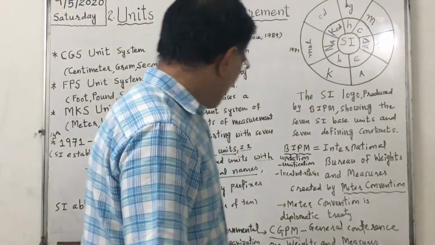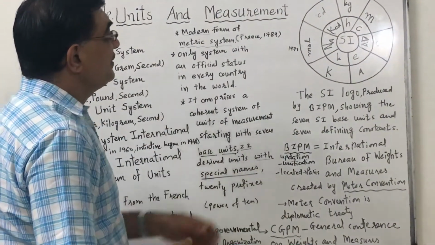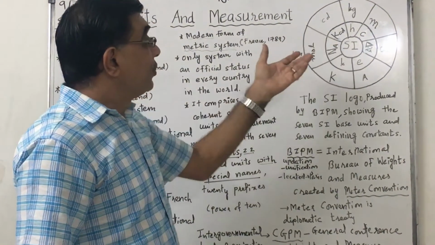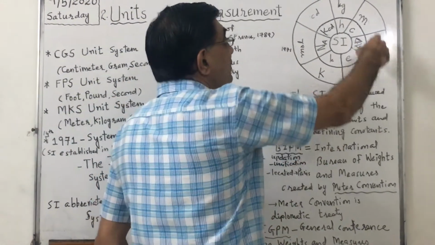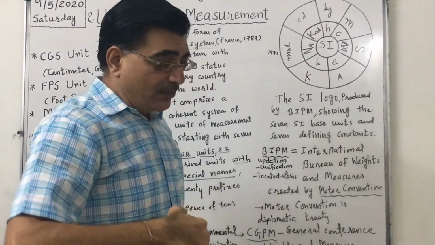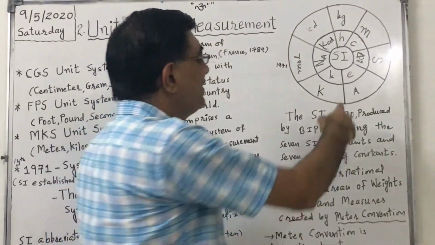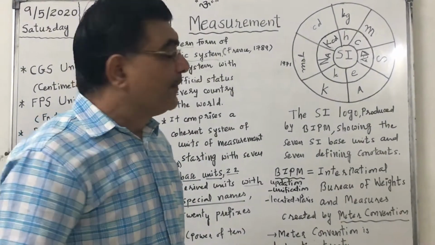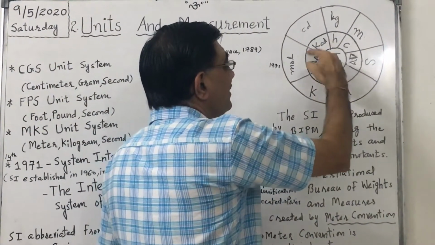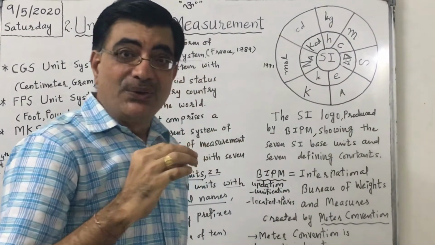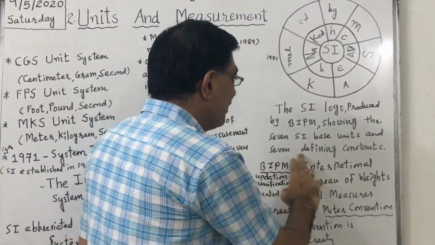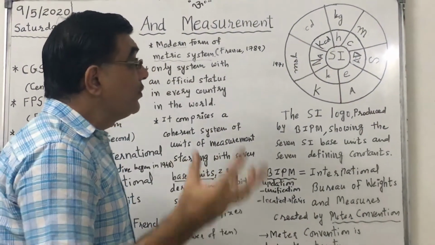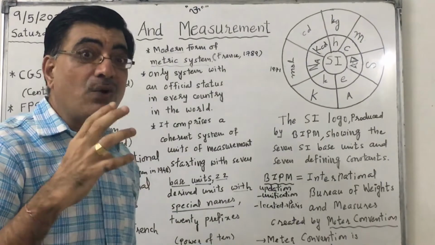Now this is the logo of SI. In the logo there are 7 base units that I will be covering tomorrow. These are the base units, we will be learning tomorrow. What are these 7? They are constants. They are 7 defining constants. So in the logo they have included 7 defining constants.